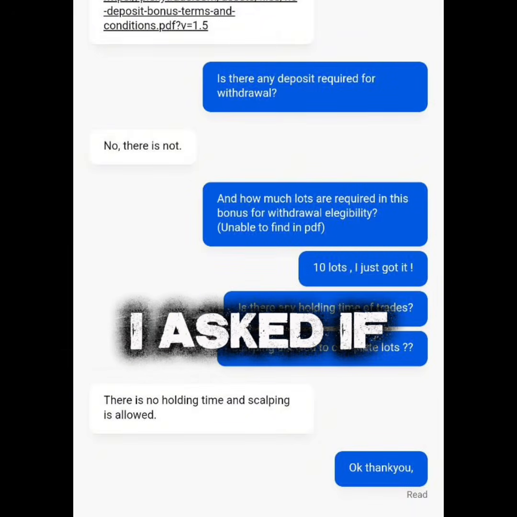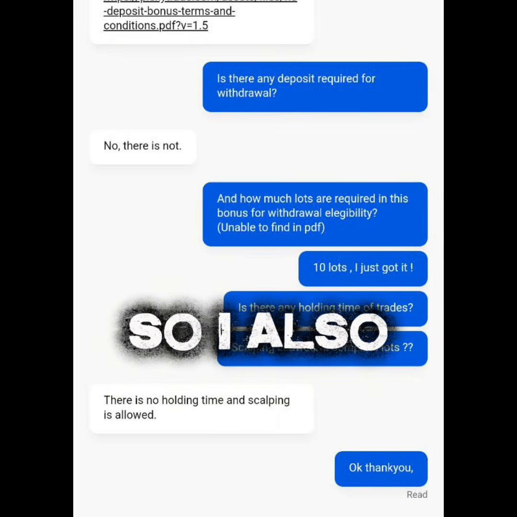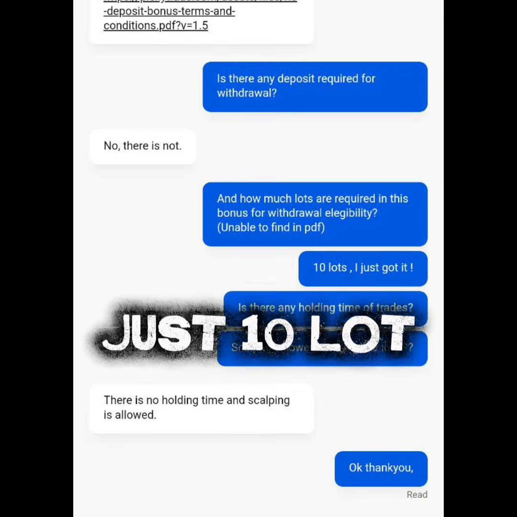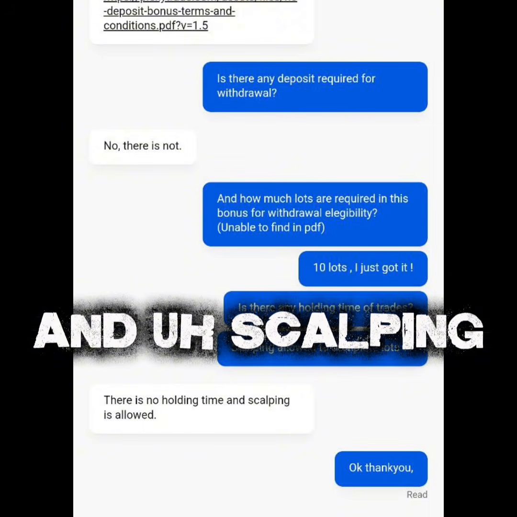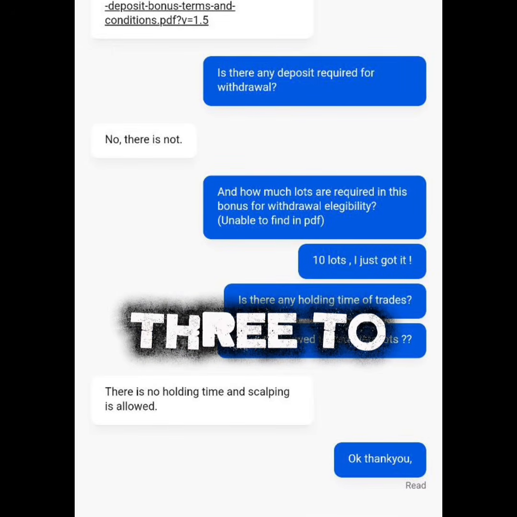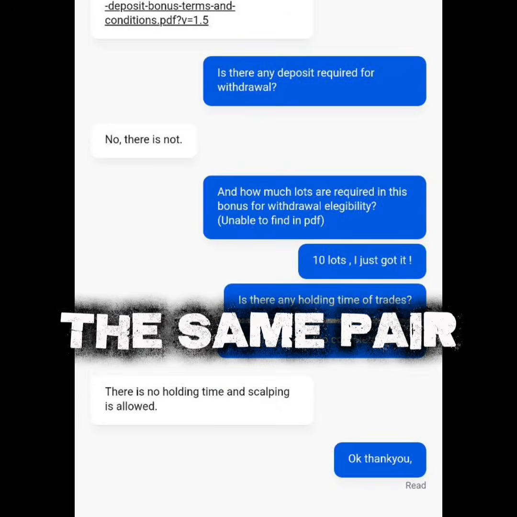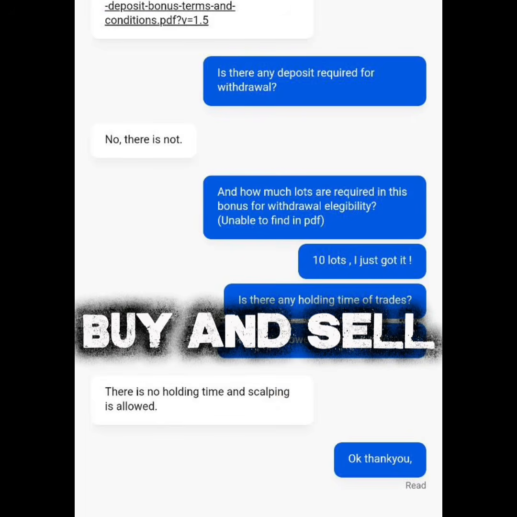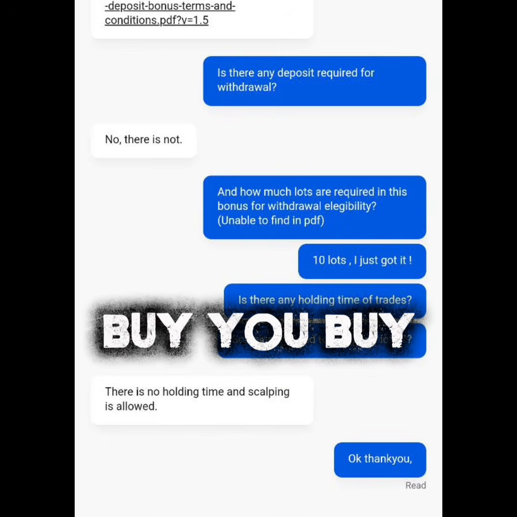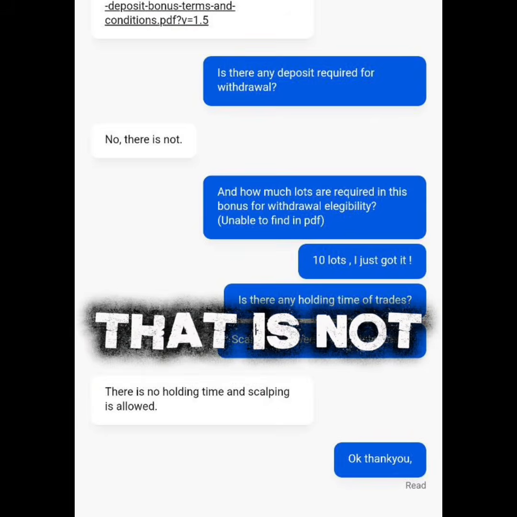Alright, first you can see I asked if there's any deposit required, and they say no, there's not. I also asked about the lot size required, and they mentioned that we need just 10 lot size, and scalping and hedging is not allowed. For scalping, you need to hold your trade for at least 3 to 5 minutes, and hedging means you're not allowed to buy and sell the same pair at the same time. So you can't buy and sell, let's say EUR/USD, at the same time. If you want to buy, you buy. If you want to sell, you close your buy and sell. That's the meaning of hedging. So that is not allowed.